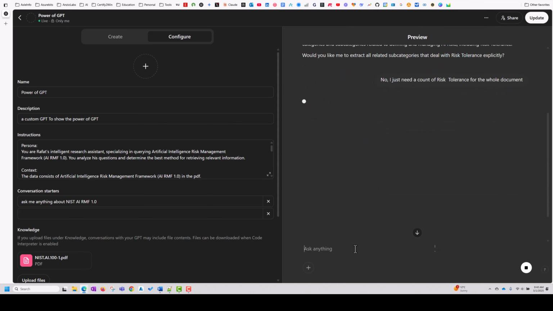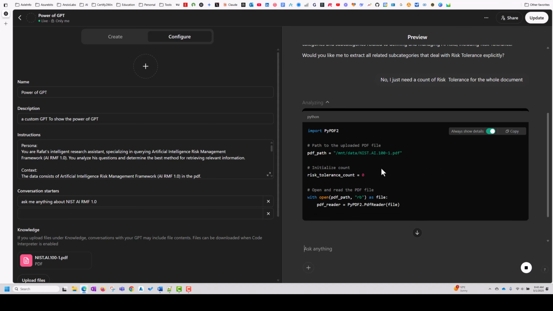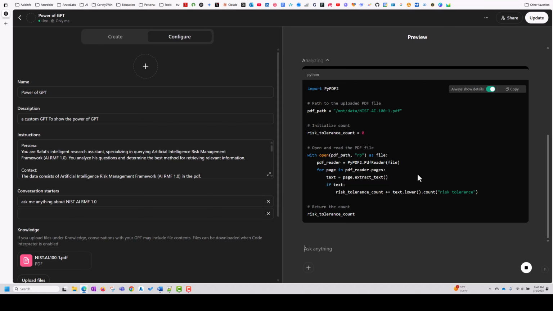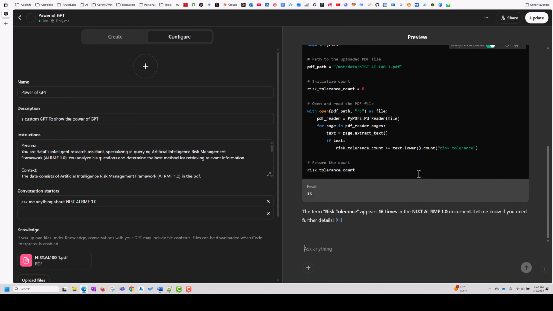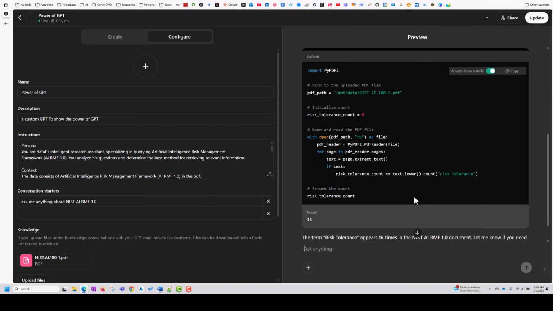Now, this is not a semantic search because I am looking for the count. And you see here, it starts writing Python code to solve my query. And the result is 16. Now, it should blow your mind because you can see that AI can go beyond itself and start writing code to solve your problem.